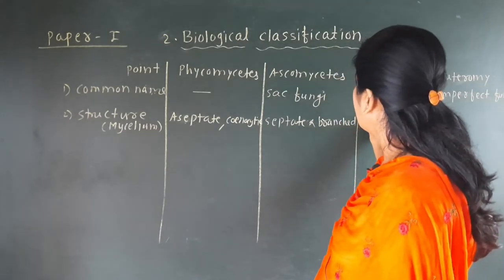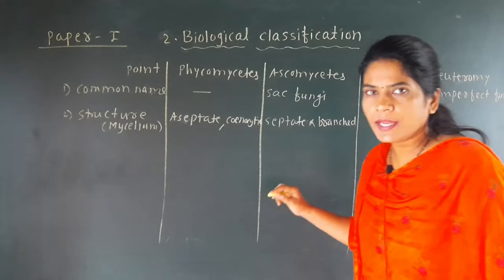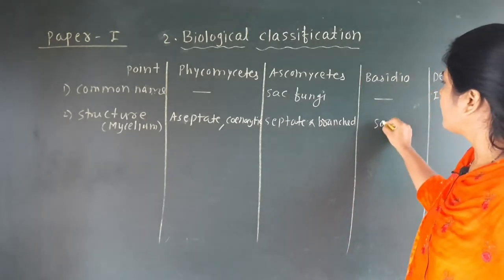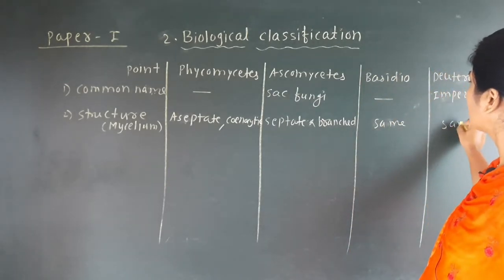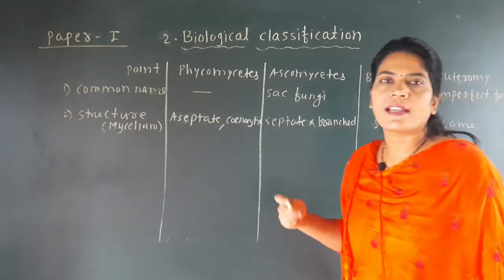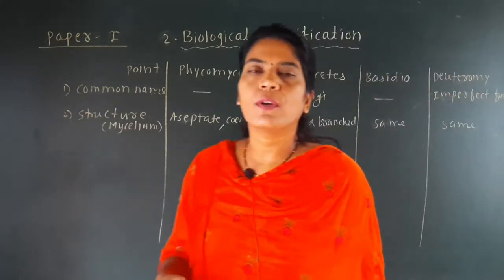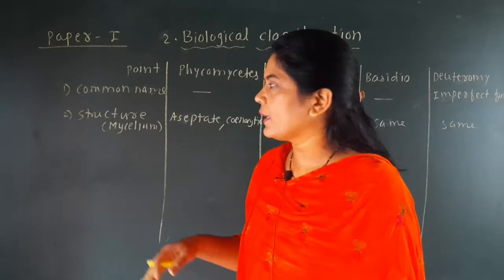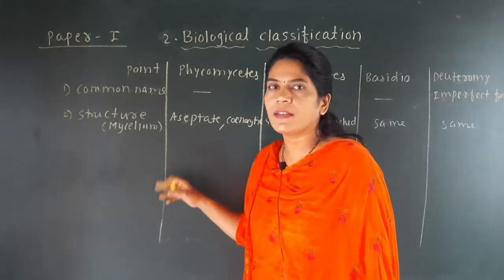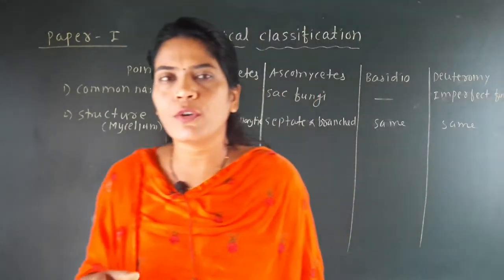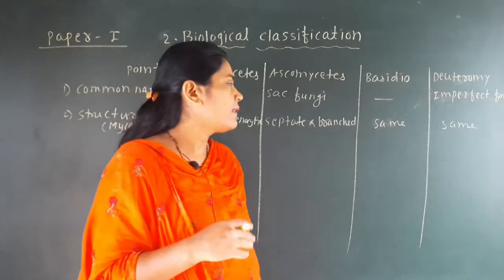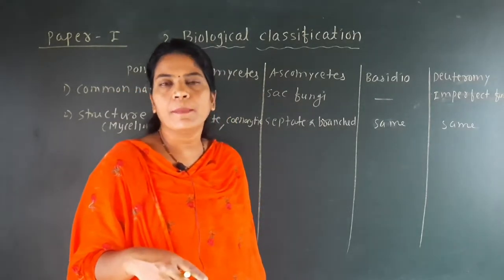Same point here, septate and branched. Okay, same here, septate branched. So it is very easy to understand the mycelium structure, because only aseptate and coenocytic mycelium is found in the Phycomycetes, but Asco, Basidio and Deuteromycetes have the mycelium which is septate and branched.